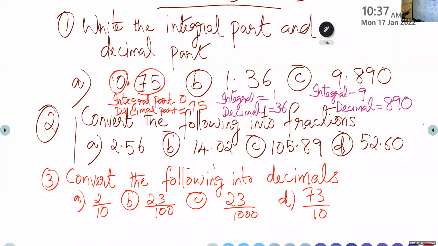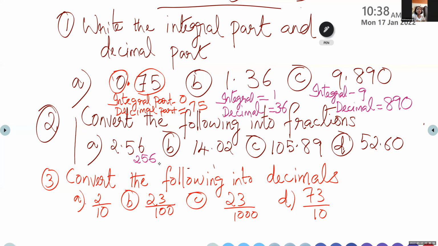Next, we are going to start with question number 2. Convert the following into fractions. Okay, before writing the answer, can you tell me what we have to do for converting decimals to fractions? Ma'am, write the number without the decimal point. Yes, very good. First, write the number without the decimal point. Okay, 256, that will be the numerator.